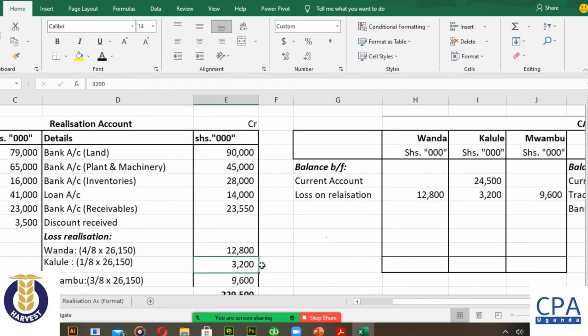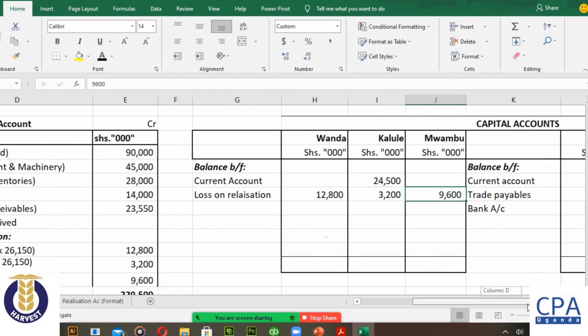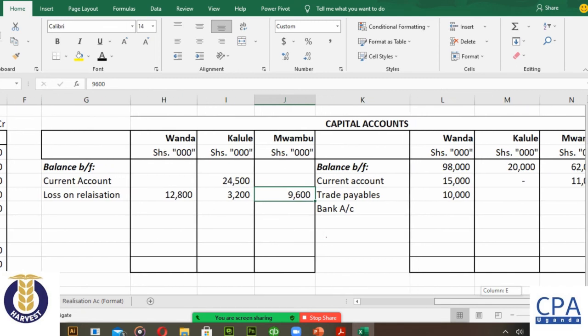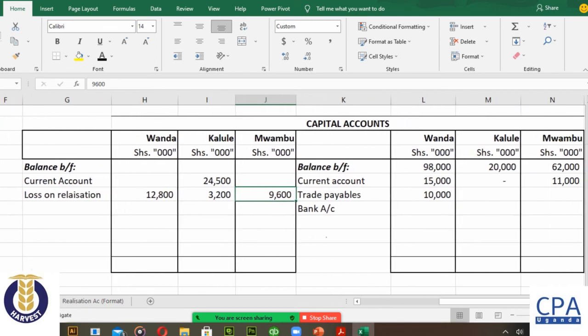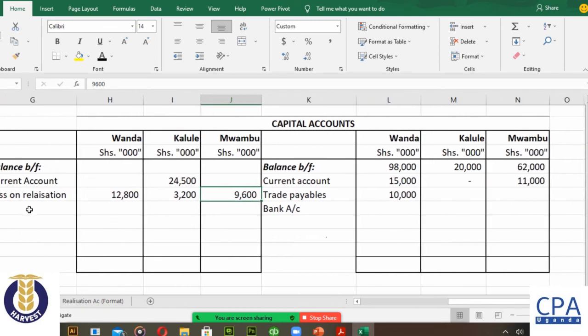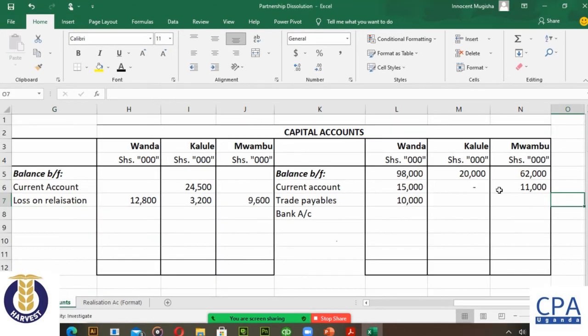The 3,200 for Kalule, I bring it here. 9,600 for Mwambu, I bring it there. Those are the figures. That's the loss on realization. And I complete a double entry like that.